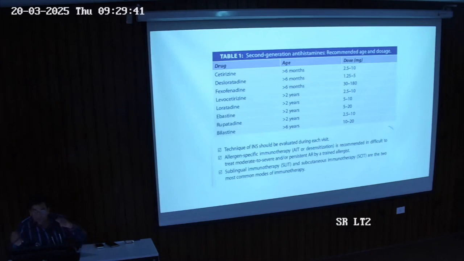Techniques of inhaled steroids should be given, and if they are not responding, we can go with antihistaminics. In case of resistance, where you have treated with antihistaminics and inhaled corticosteroids and there is systemic toxicity, then we have no other choice left. We can go with biologics, that's immunoglobulins, and desensitization. If you find a particular allergen is causing this allergy again and again, we have different sublingual immunotherapies and subcutaneous, SCIT and SLIT. But these are beyond the scope of what we discuss here. We'll discuss some other day in clinical classes.